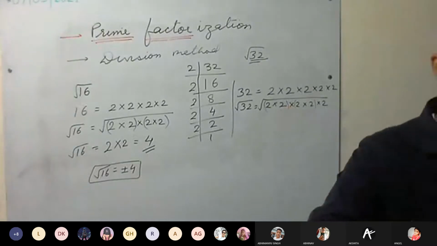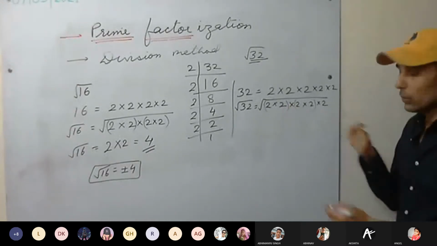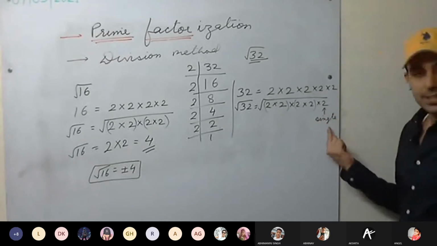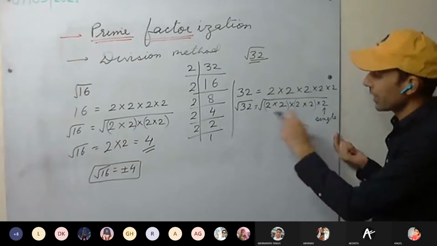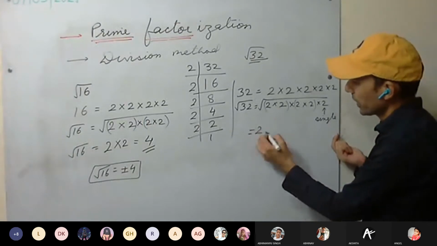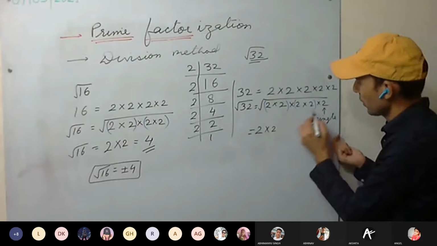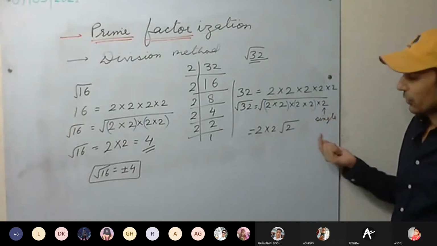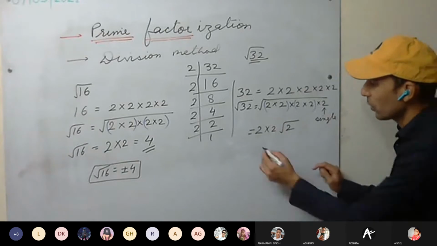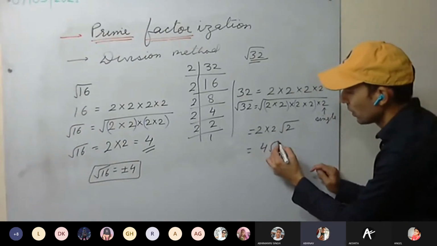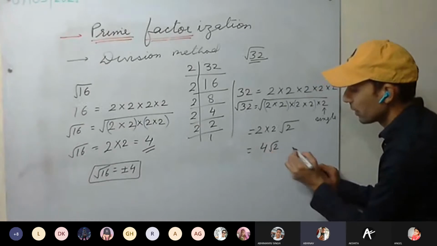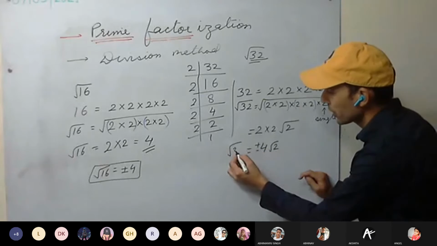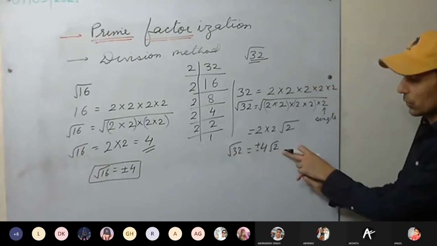This last 2 is single. So from each pair we take one out, and the other pair we take one out as well. But this is single, it will remain inside the root. So how much have you got? 4 root 2. You can put plus minus. So root of 32 is plus minus 4 root 2.